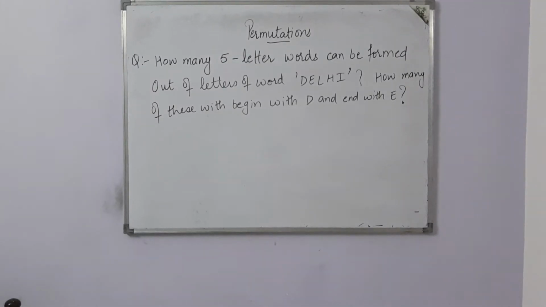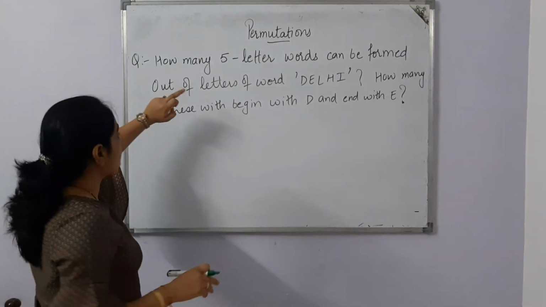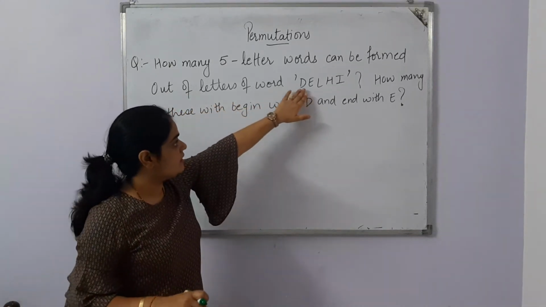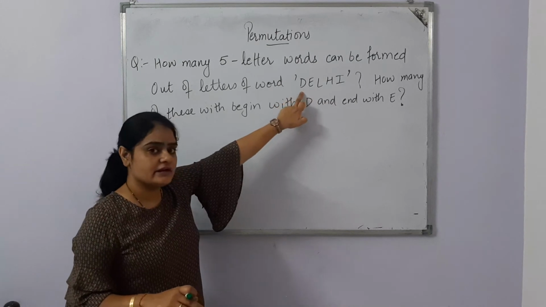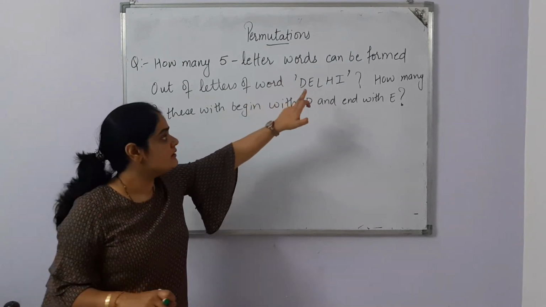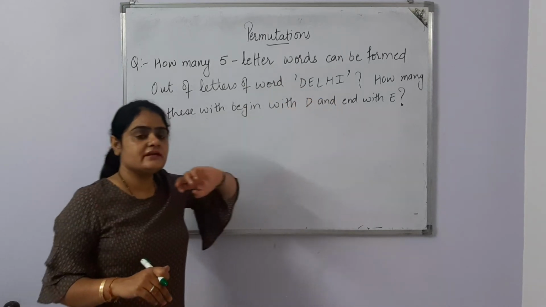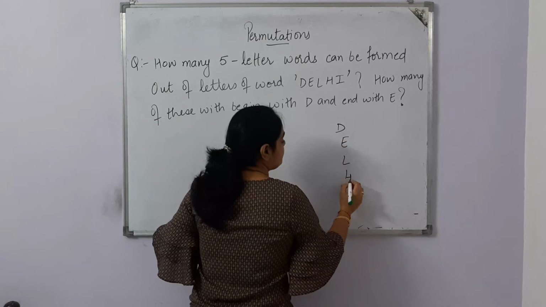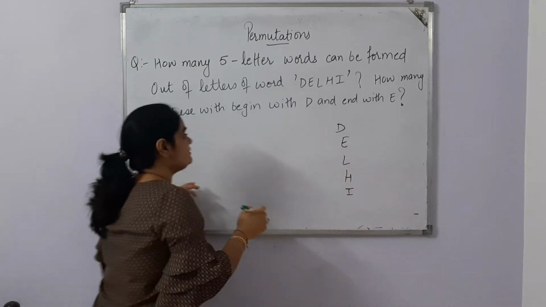Now the next question is, how many 5-letter words can be formed out of the letters of the word Delhi? From the word Delhi, it is totally clear that there is no repetition, because no alphabet is repeating here. DELHI, there are a total of 5 letters.